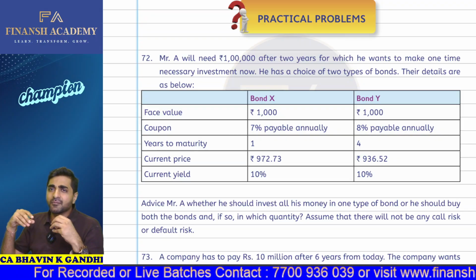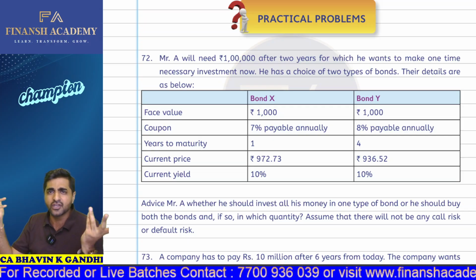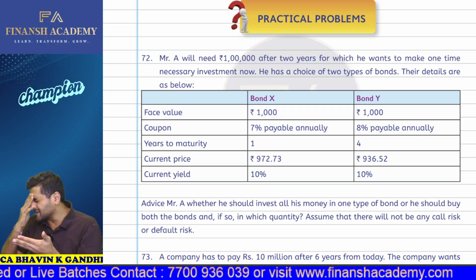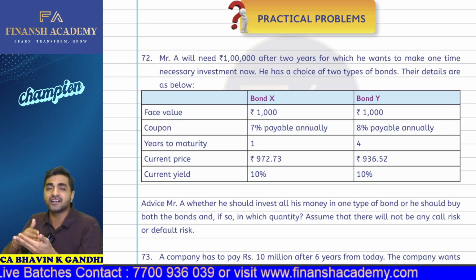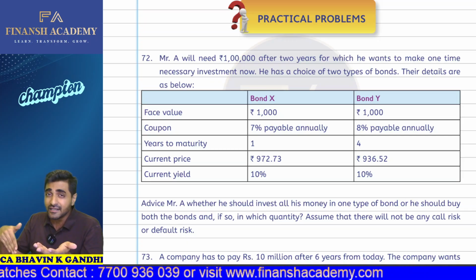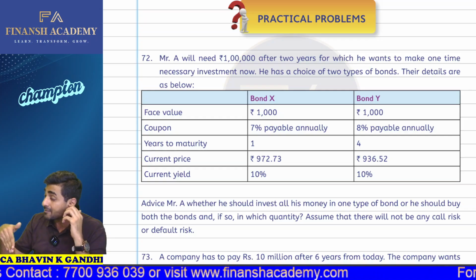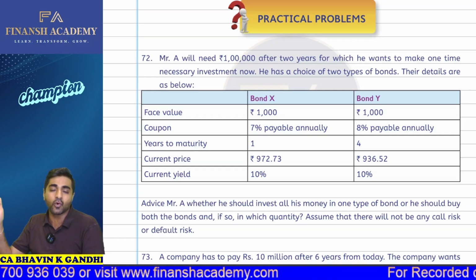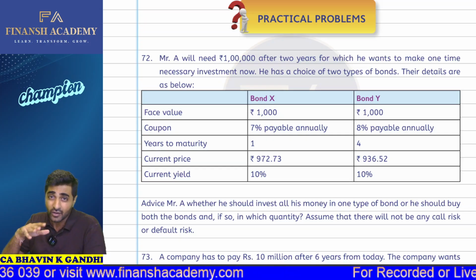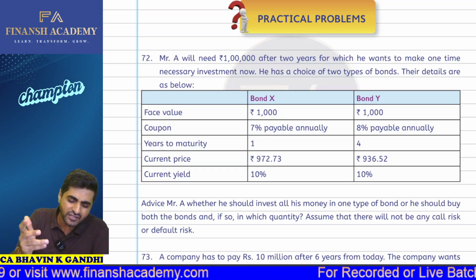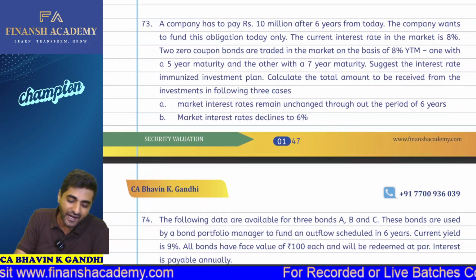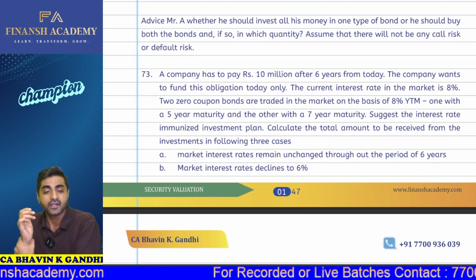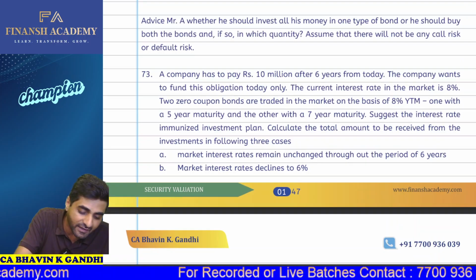Now, let's say for example, in the market there are zero coupon bonds. For zero coupon bonds, whatever the duration is, that itself is your maturity years. But for coupon bearing bonds, you have to understand that the duration is actually lower than the maturity. Only for coupon bearing bonds. But for zero coupon bonds, as you all know, your duration will be equal to your maturity. So now first let me do question number 73.